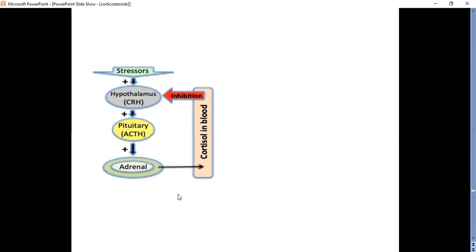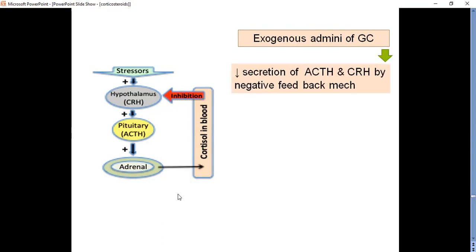This cortisol has a negative feedback mechanism on our hypothalamus, that is, excessive production of cortisol will inhibit the hypothalamus from stimulating the production of adrenal hormones. The exogenous administration of glucocorticoids will reduce the secretion of adrenocorticotropic hormone and corticotropin releasing hormone from the hypothalamus by a negative feedback mechanism.